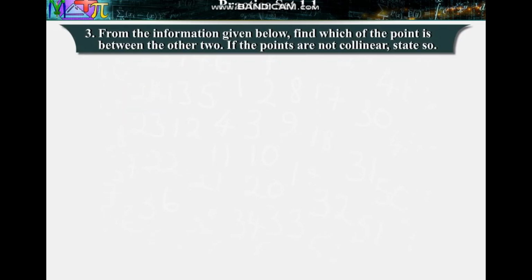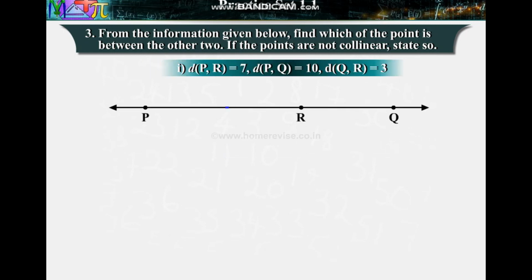3. From the information given below, find which of the points is between the other two. If the points are not collinear, state so. 1. Distance of P and R is equal to 7. Distance of P and Q is equal to 10. Distance of Q and R is equal to 3. Answer. Which of the points is between the other two can be decided as follows. Let us show the points on the number line.